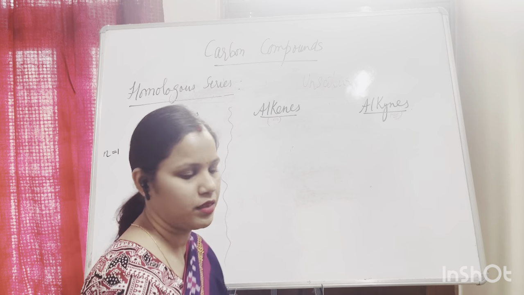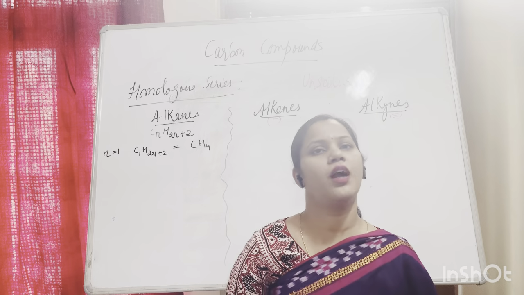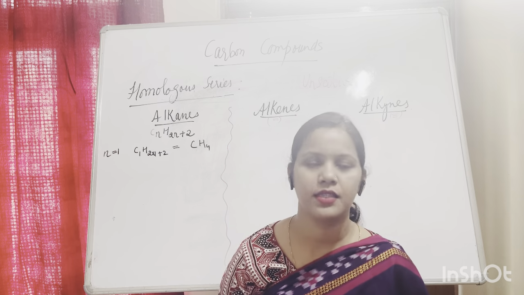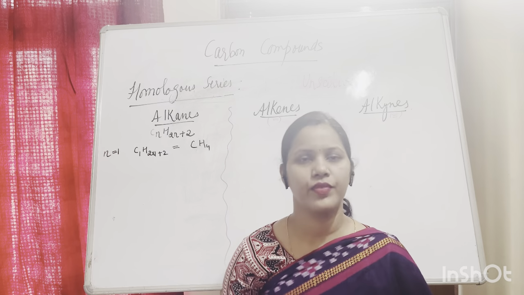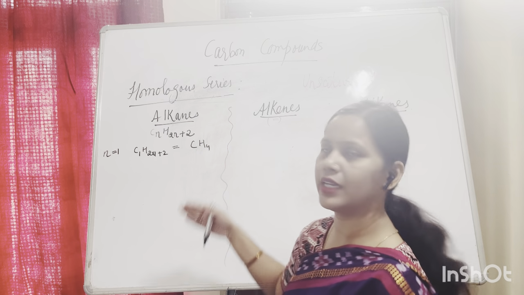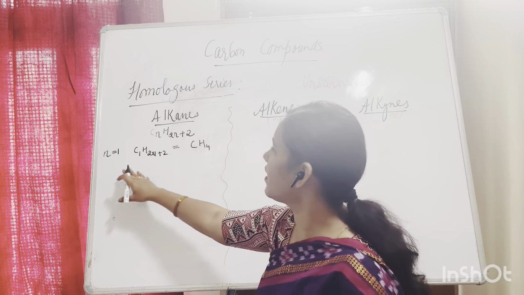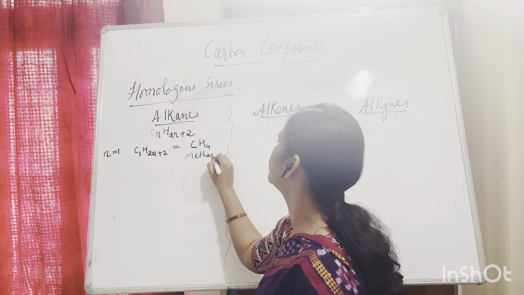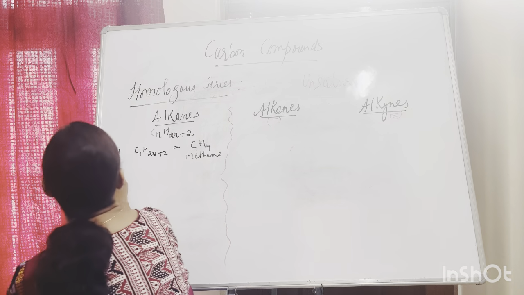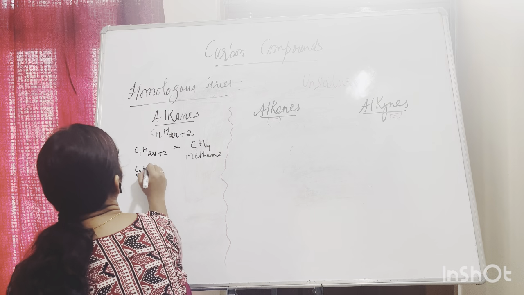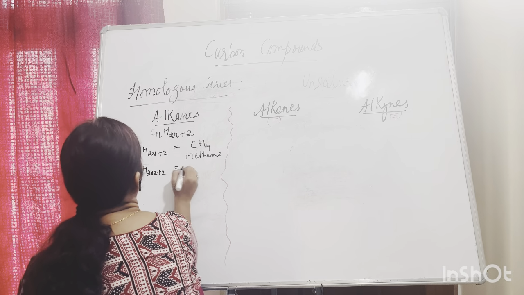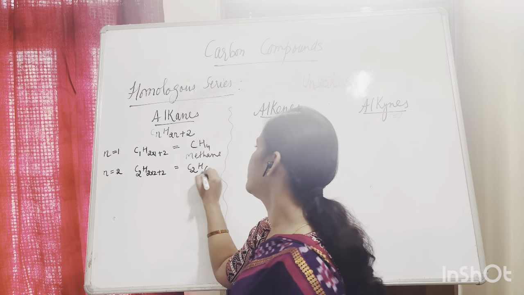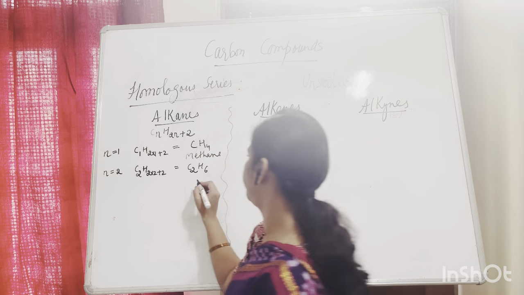One carbon is meth, two carbon is eth, three carbon is prop, four carbon is but, five carbon is pent, six carbon is hex, seven carbon is hept, eight is oct, and so on. Like this we are going to name the carbon. If n is equal to 1, it is CH4 and the name is methane. If n is equal to 2, then it is C2H(2×2+2), that is C2H6, which is ethane.